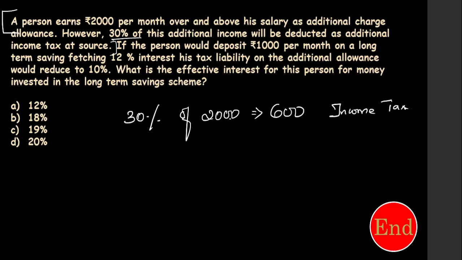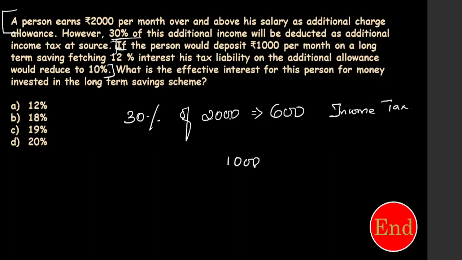Next, if the person would deposit 1,000 per month in a long-term saving fetching 12% income, his tax liability on the additional allowance would reduce to 10%. This is the problem. Most of the students are not understanding this line. If the person deposits 1,000 per month, from our hand we deposit 1,000 rupees.